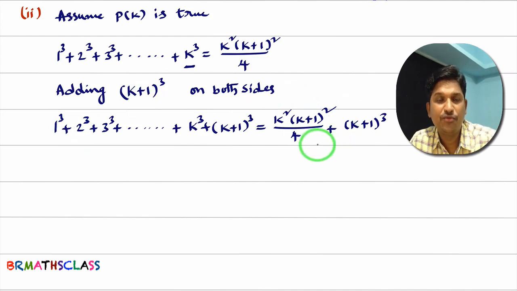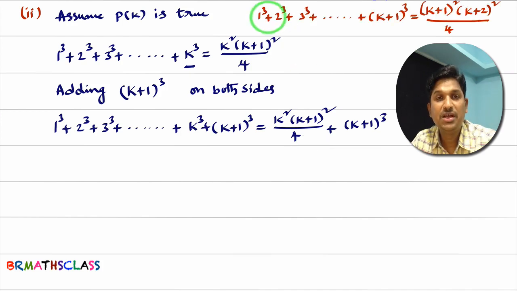Actually, what are we trying for? By assuming p of k is true, we are trying to prove that p of k plus 1 is true. You see here, this is p of k plus 1. How did you get p of k plus 1? In p of k, in place of k, if you write k plus 1, you can identify what p of k plus 1 is. Now our intention is we are trying to prove p of k plus 1 is true.